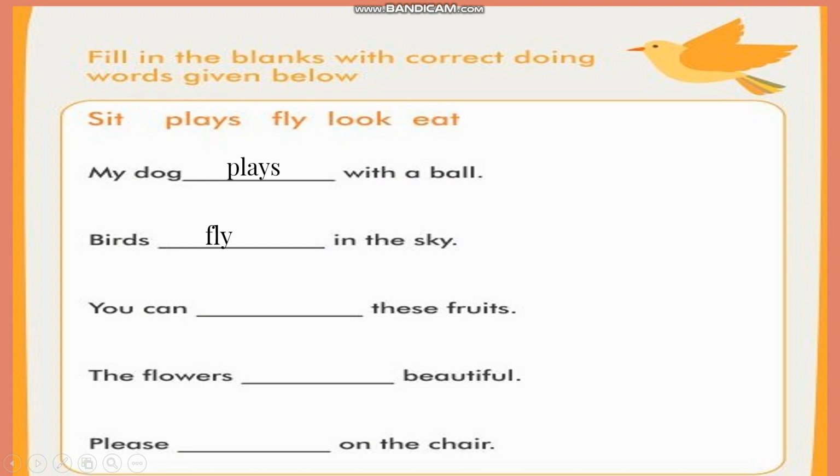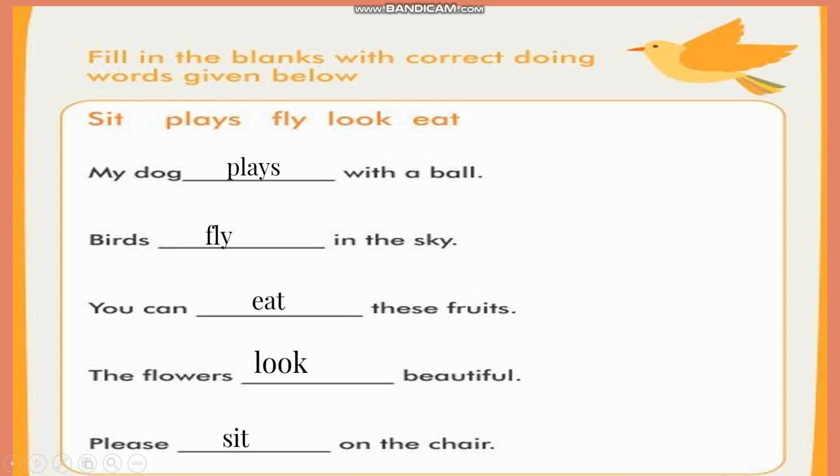Now third one, you can dash these fruits. Eat. You can eat these fruits. Now the flowers dash beautiful. The flowers look beautiful. And last one, please dash on my chair. Please sit on my chair. So these sentences are complete by using these action words or verbs.